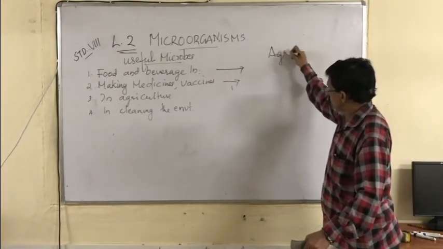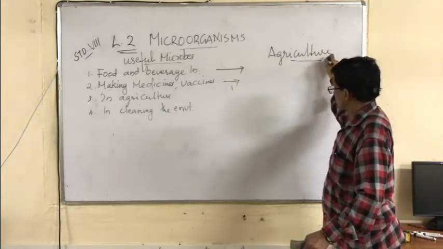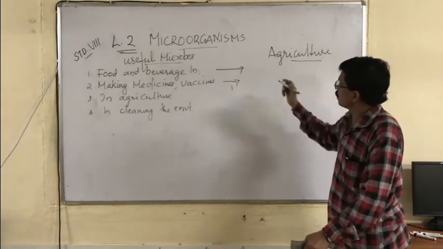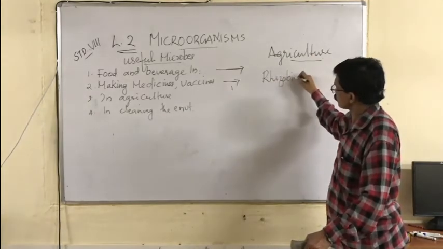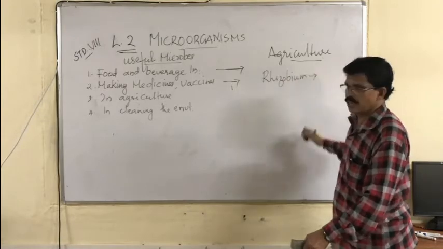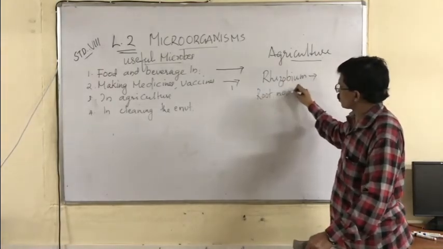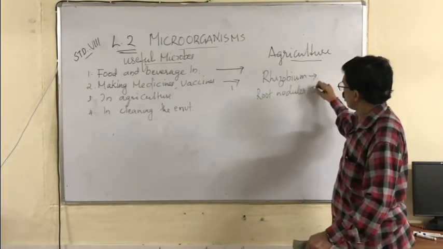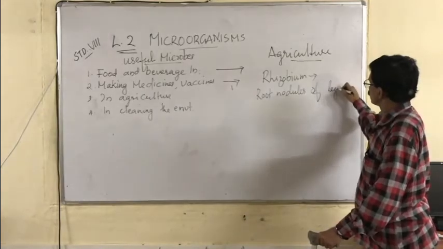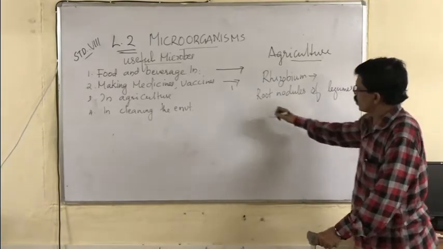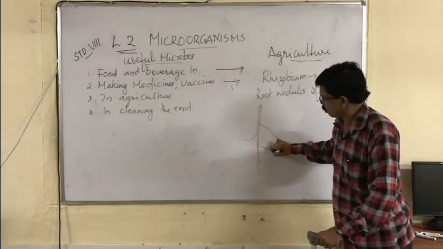What is the use of microbes in agriculture? In agriculture, it is very important. There are many microbes like Rhizobium bacteria. Where do they live? They live in the root nodules of legumes. What are root nodules? Suppose this is the root of the legume or pea plants.